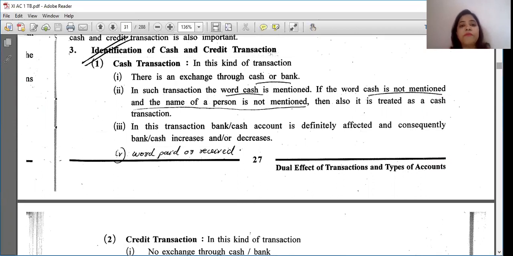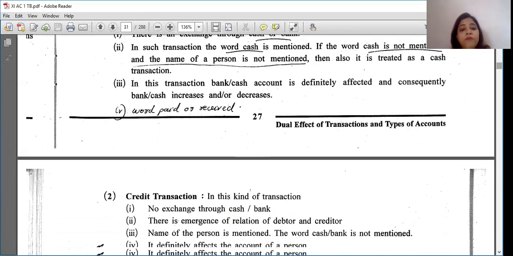Salary paid rupees 50,000. Which word will show you it is a cash transaction? Paid. In the same way, brokerage received 10,000. Now have I said brokerage rupees 10,000 received in cash? No. Then also it is a cash transaction because of the word received. Is it clear? In the same way, bank account is also a cash transaction. You are getting a check or paying a check, so it is a cash transaction.